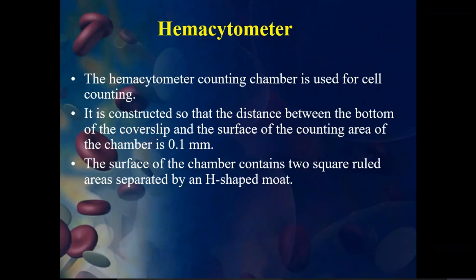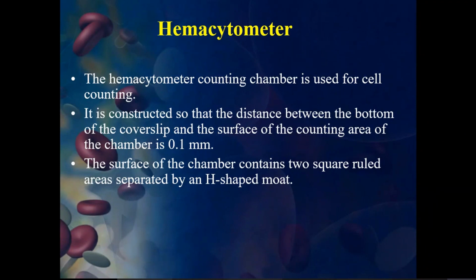That means only a thin layer of cells will be placed, because if you want to count the cells, you don't want overlapped cells. You want only clearly dispersed and distributed cells on the hemocytometer. That's why the space between the cover slip and the counting chamber is only 0.1 millimeter.